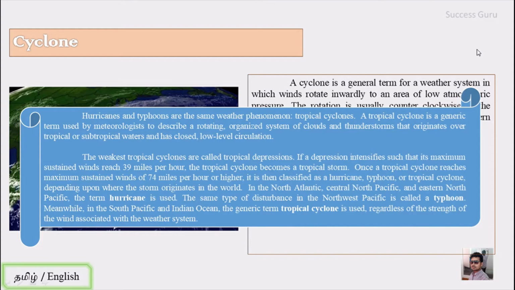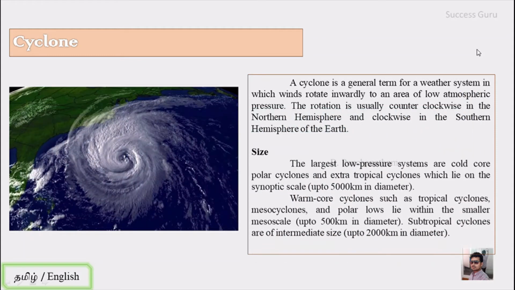If it is formed in the North Atlantic or Central North Pacific and Eastern North Pacific, then it is called a hurricane. If the same system is formed in the Northwest Pacific, then it is called a typhoon. Meanwhile, if it is formed in the South Pacific or in the Indian Ocean, it is generally termed a tropical cyclone. So let us see the size of the cyclones.